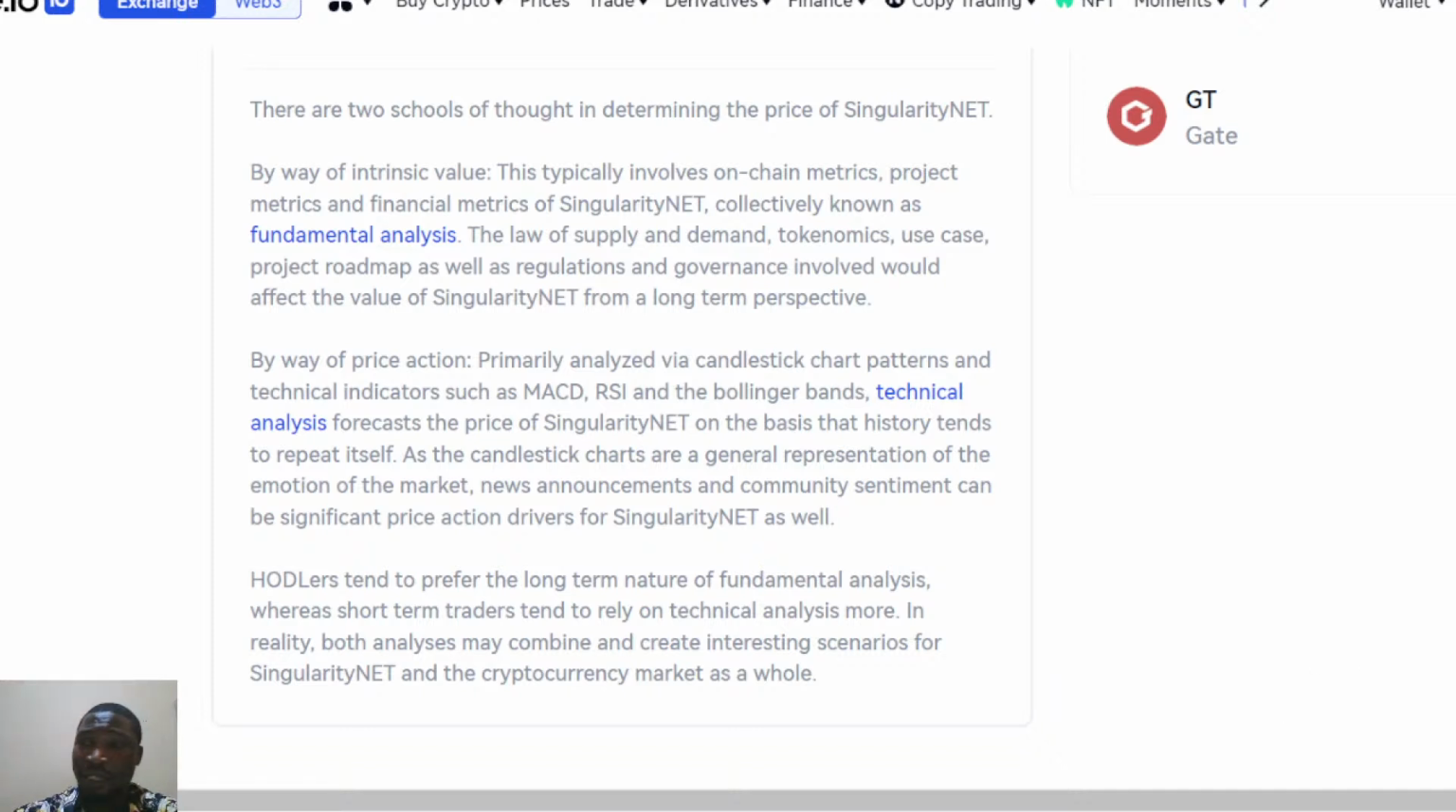So if you're here to invest in this token or look into it, please kindly invest in it.